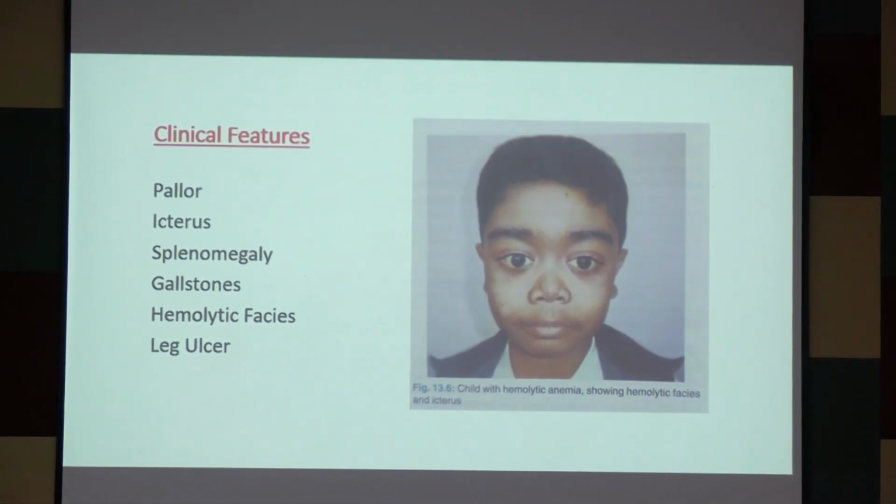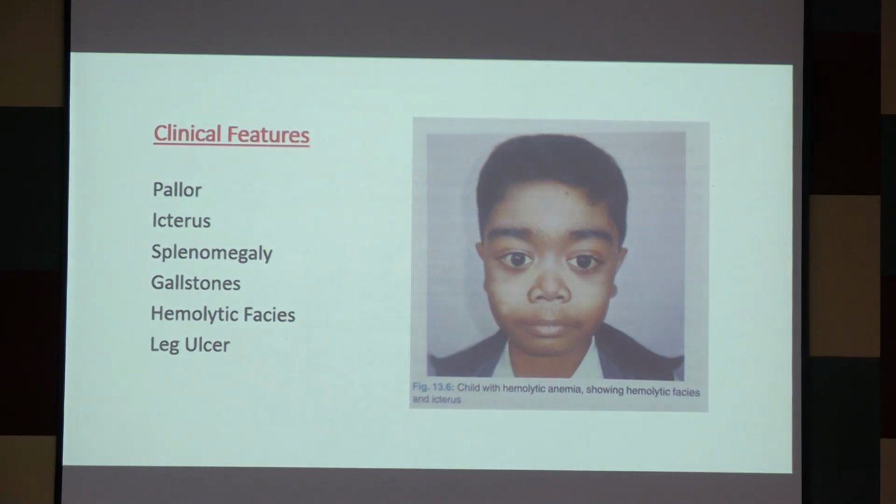Cheekbones or zygomatics will be broader. There will be maxillary hyperplasia, increased due to increased marrow activity. Hypertelorism will be there and the nasal bridge will be depressed. So these are features of hemolytic phases we will get in thalassemia.